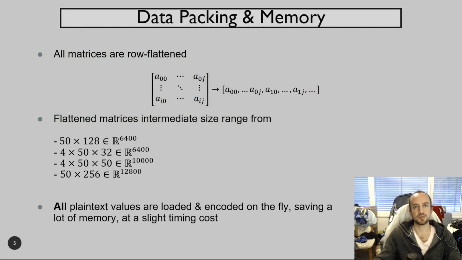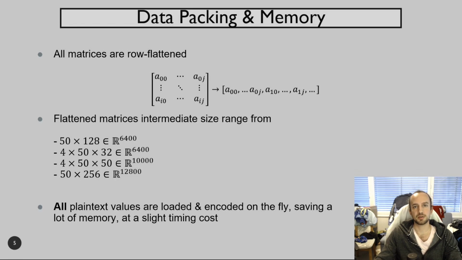Before going into those details, a few words about the data packing. I chose to go for a row-encoded approach, where the matrices are flattened into vectors by concatenating their rows. Other approaches are possible, but this one was the one that overall provided the best performance for my solution.